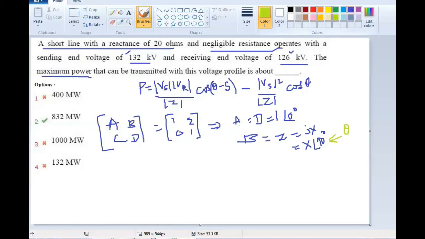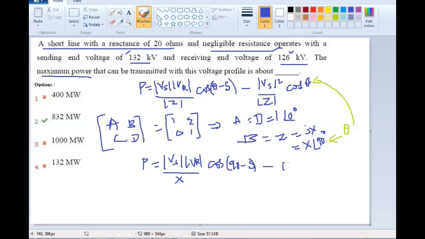Substitute theta in this equation, then the power transmitted is given by P equal to Vs magnitude, Vr magnitude over magnitude of Z, which is X, cos of theta, which is 90 minus delta, minus theta. So cos of 90 will be 0.